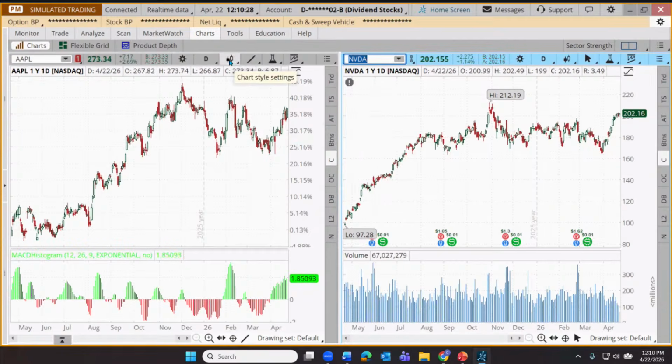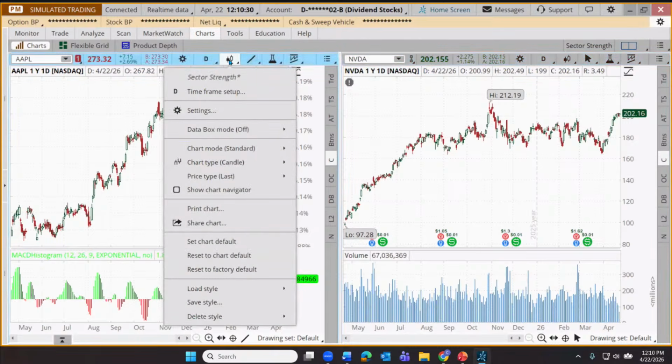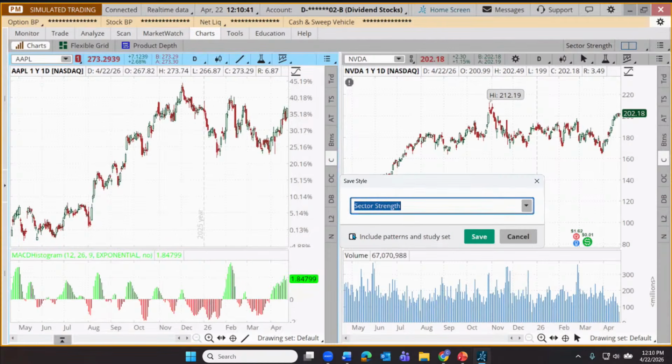Right up here under styles, let me click on this, and we're going to save this style of chart in the left side, and then import it over to the right side. So we're going to save this style. And one thing I'm going to make a point to do is check the box that says, make sure that we include the studies that we've added. So that would be our MACD histogram.